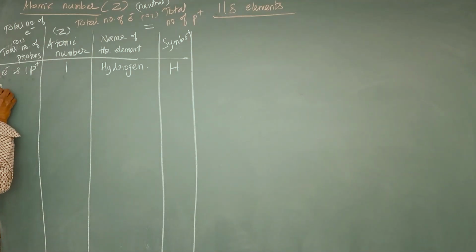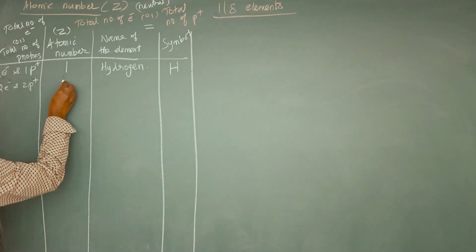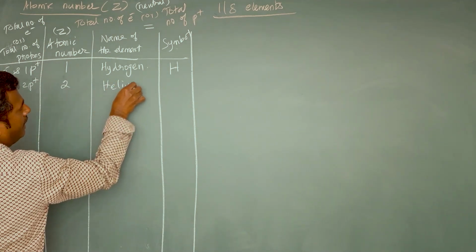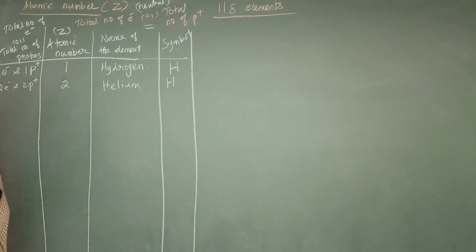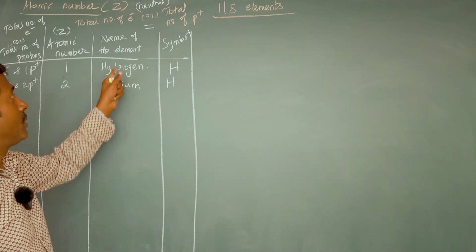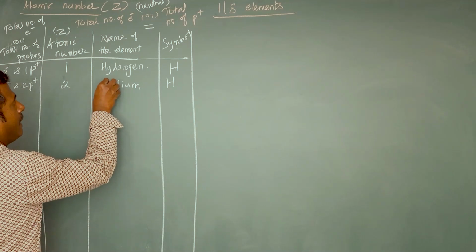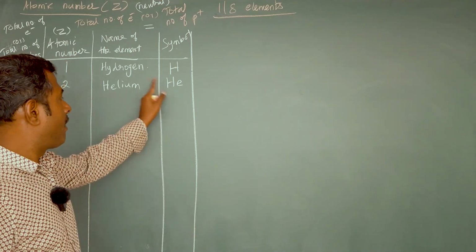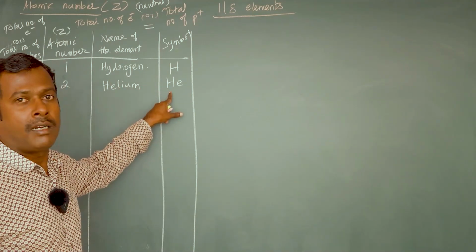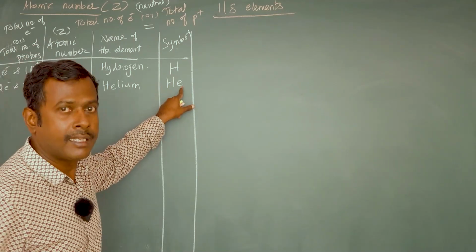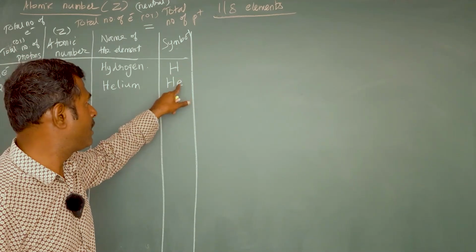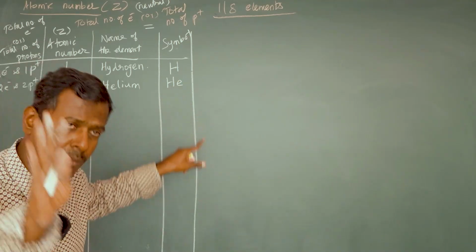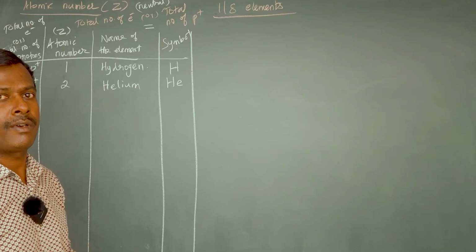If the next element contains 2 electrons and 2 protons together, what will be the atomic number? 2. Atomic number 2. The name of the element is helium. The symbol for helium, can we give H? Already H was given to hydrogen. So along with the capital H, the second letter also we are writing, e. In writing a 2 letter symbol, the first letter always should be in capital and followed by the second letter or some other letter. But the second letter should be in small. Capital followed by small letter. Like this you have to write these symbols.